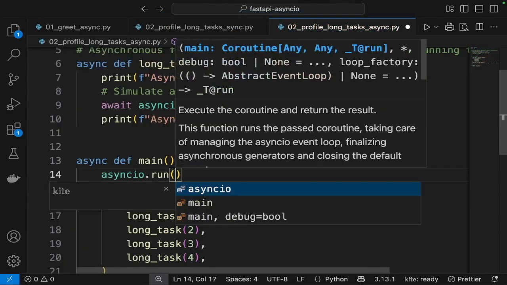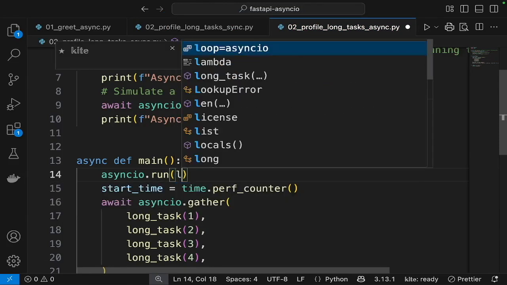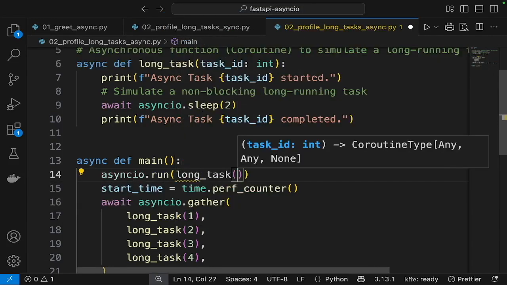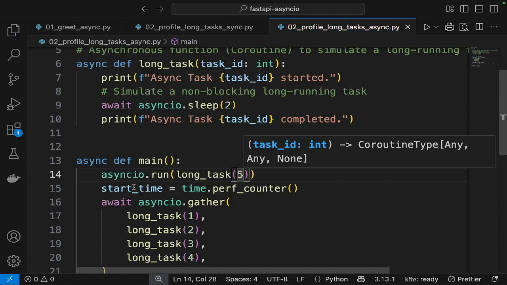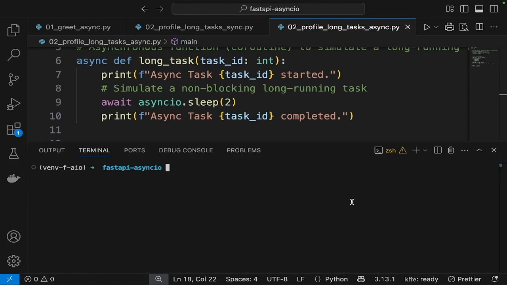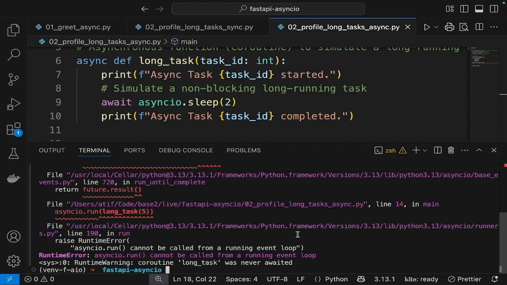Run and directly call the long task. Let's say ID 5. Let's try to execute this now. Yes, this one. And you see that it fails with a runtime error that asyncio run function cannot be called from a running event loop. This is because run function tries to create another event loop, which is not allowed.